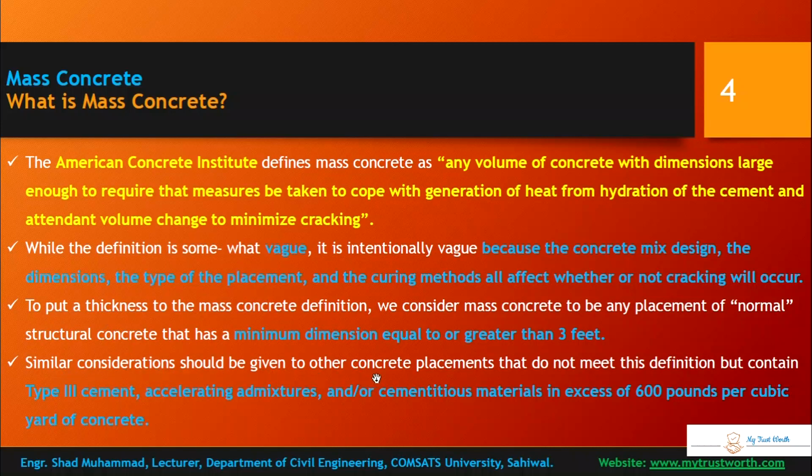Similar considerations should be given to other concrete placements that do not meet this definition, but use certain Type 3 cement, accelerating admixtures, and cementitious materials in excess of 600 pounds per cubic yard of concrete. So if they are not meeting the 3 feet criteria, but you are using Type 3 cement, accelerating admixtures or other cementitious material exceeding 600 pounds per cubic yard of concrete, then that will be categorized as mass concrete.